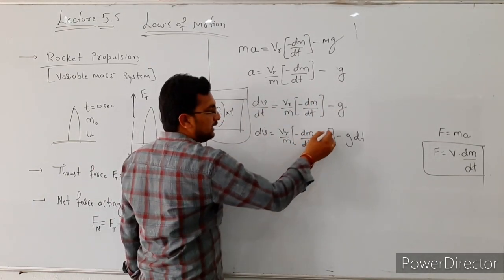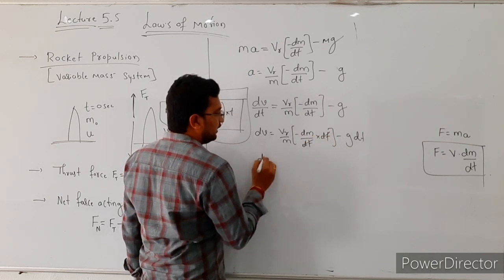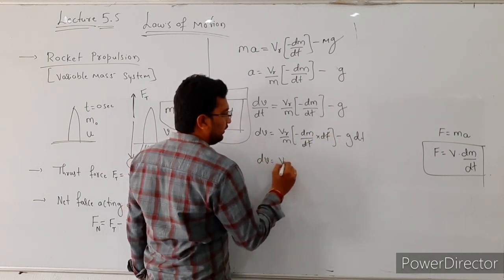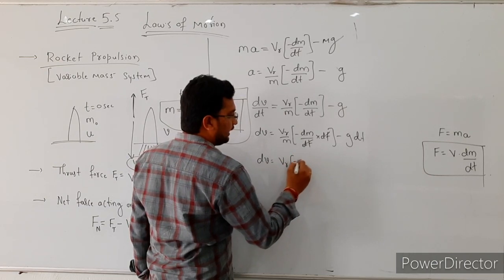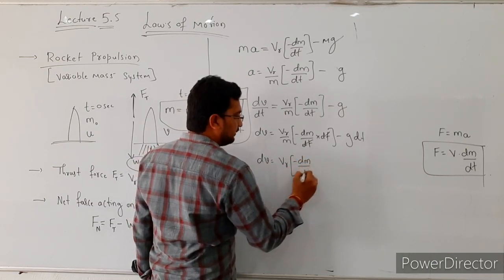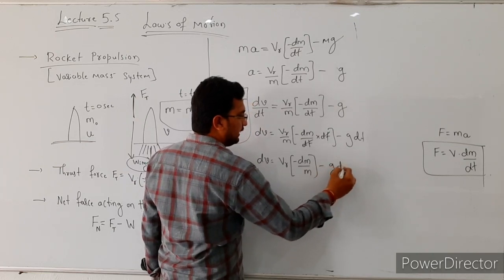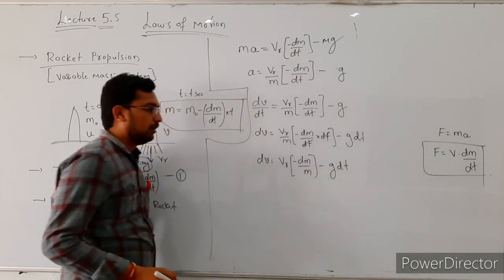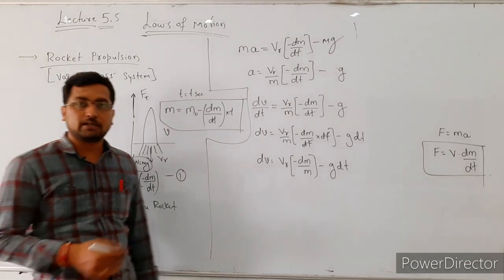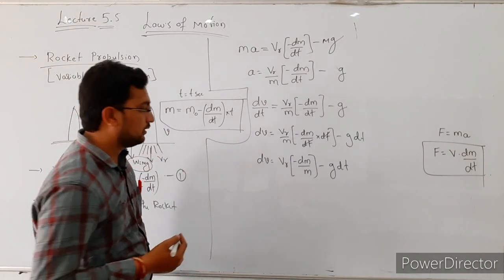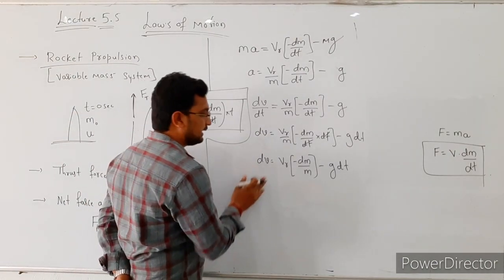Here dt cancels, then dv is equal to V_r times minus dm by m, minus g dt. Here we are going to find the velocity of the rocket, so next we integrate this equation.